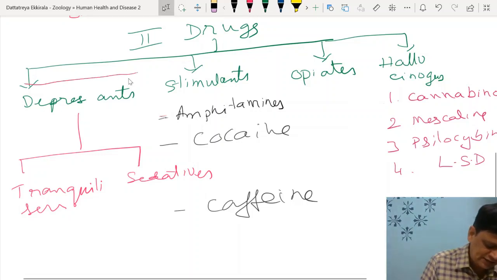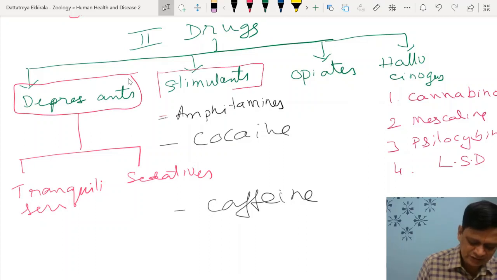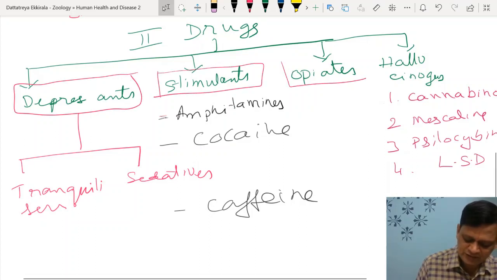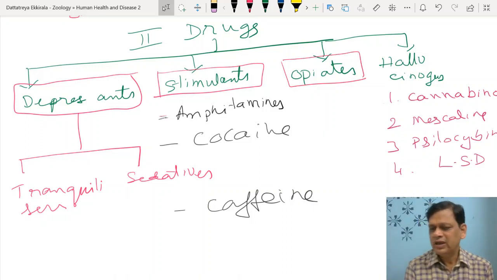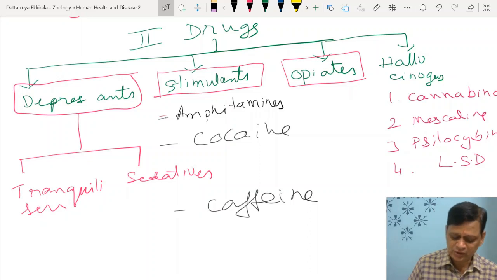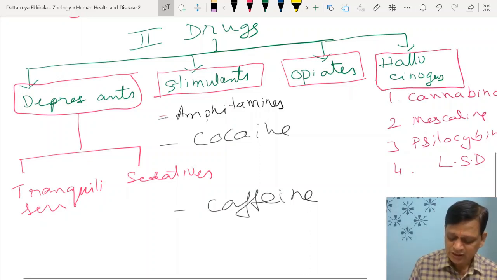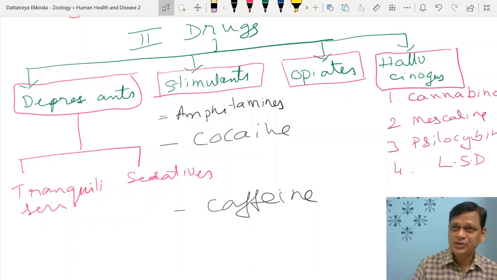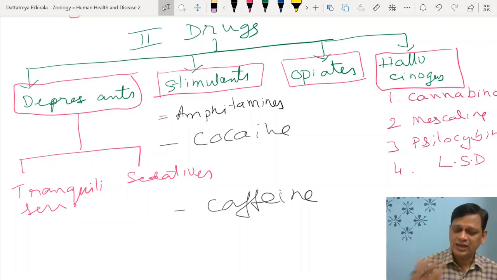So you can classify them into depressants, stimulants, opiates, just as we have discussed now, morphine, codeine, heroin, etc. They are used in suppression of cough, also opiates. Then what changes the perception of a person? They are called hallucinogens. Hallucinogen means a different perception than the actual condition.